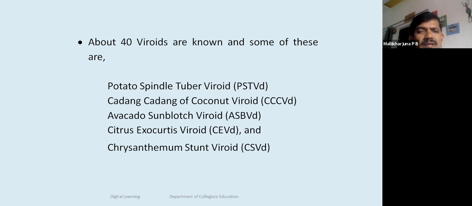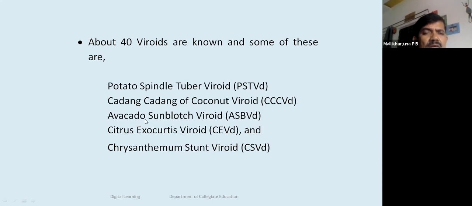Some of these are potato spindle tuber viroid, abbreviated PSTVd, and cadang-cadang coconut viroid, a very serious and severe pathogen for coconut cultivation, especially in the Philippines.